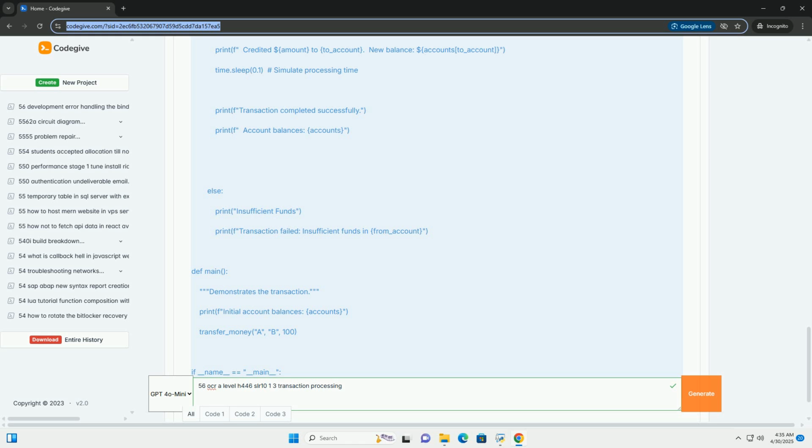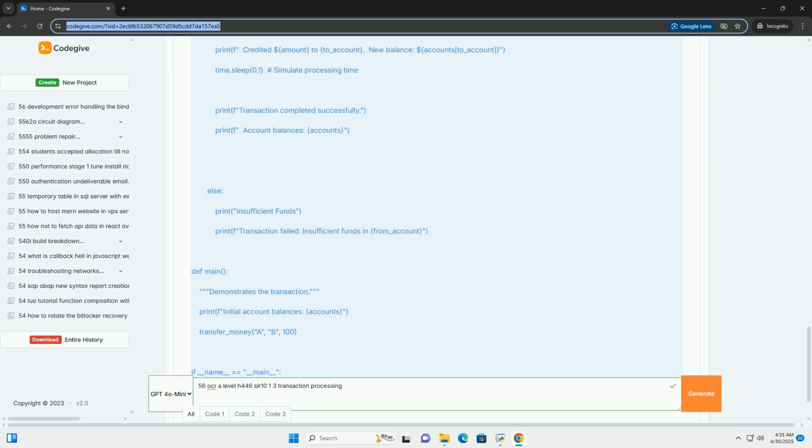In a real system, you would need to catch exceptions and undo the debit if the credit failed. The lock ensures that the debits and credits don't interleave with other transactions, but doesn't by itself guarantee atomicity in the face of errors. In-memory: this code uses an in-memory dictionary. The data is not persistent. Concurrency: the threading.Lock provides basic concurrency control. However, it doesn't handle more complex concurrency scenarios like deadlocks.